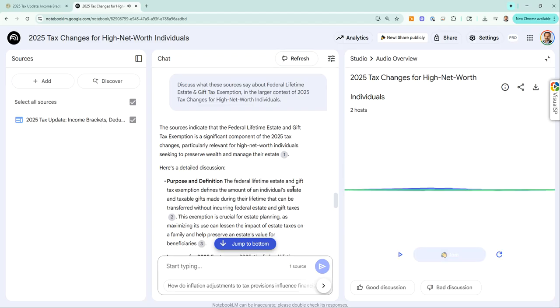Okay, let's pause this here. So many different ways of using Google Notebook LM to dive into a topic with multiple sources. You can chat with it. You can create a podcast like you see over here. You can make a mind map, and then you can dig into the article that way, or the sources that way as well.